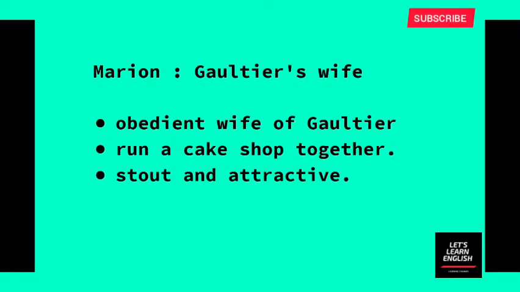The next important character is Gaultier's wife, Marion. She is a really obedient wife of Gaultier, and she runs a cake shop along with her husband. Both of them are running a cake shop together. And she is a little stout but an attractive woman.